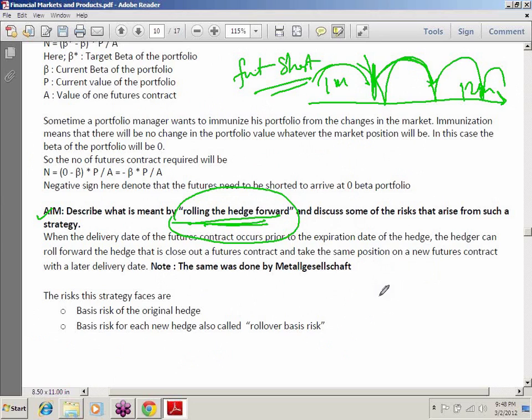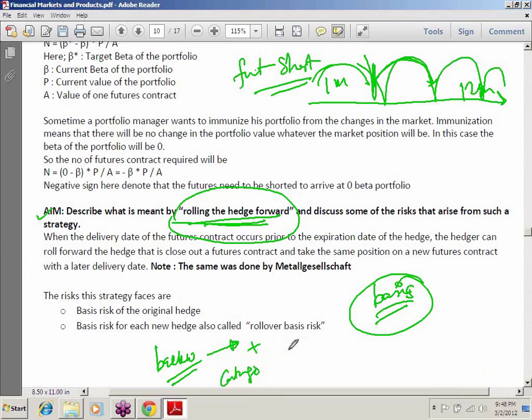The problem when you are rolling the hedge forward comes because of the basis. Because of the basis, you can lose. Please note that in a backwardation situation, rolling the hedge forward will make you more money. In a contango situation for a long hedge, it will be a loss.